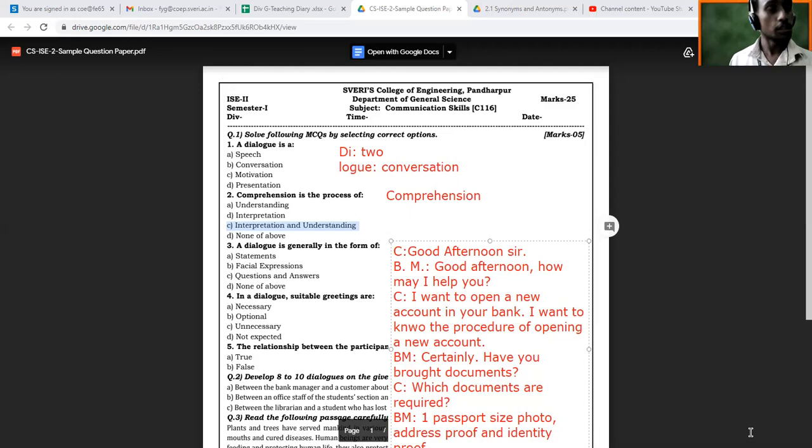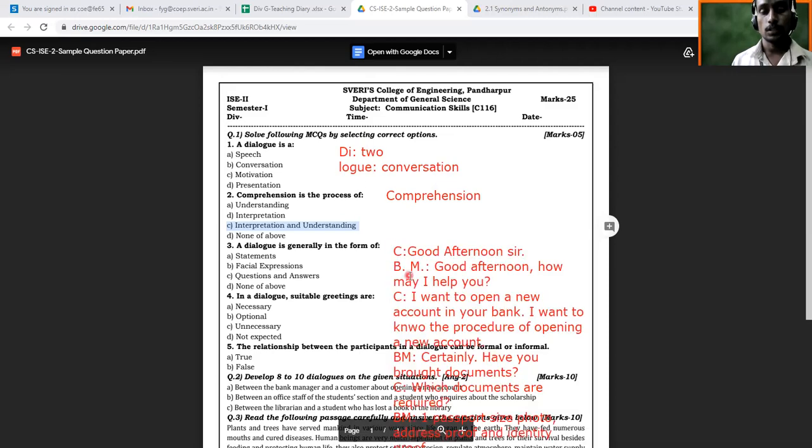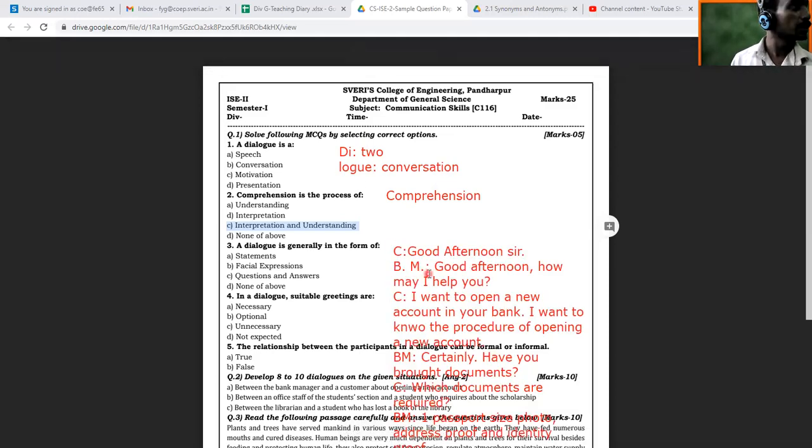So you just think of a real situation of opening a new account, and accordingly you try to develop your dialogue. While writing, what care do you need to take? You have to think about the punctuation marks first of all, like full stop, question mark, maybe colons. See, colons are very important. For example, here if you are going to begin like this, so these are colons. You have to write down such colons and everything which is required for